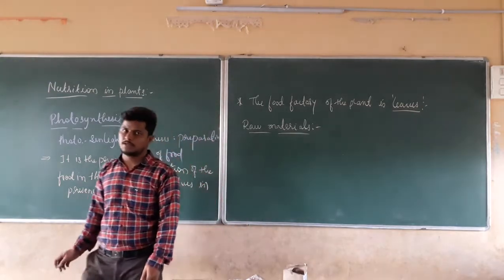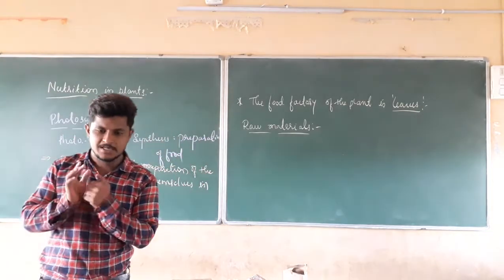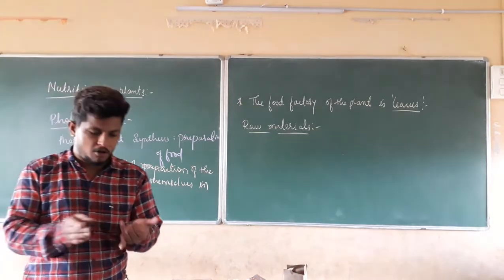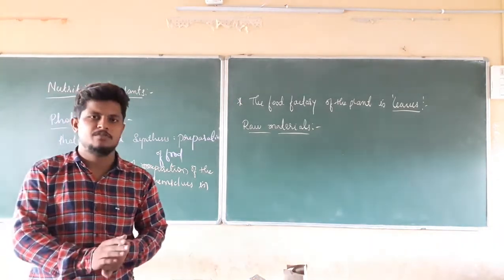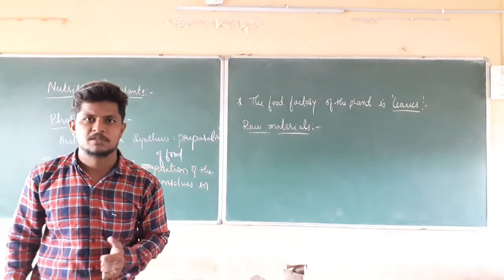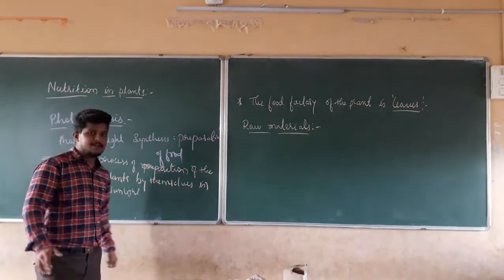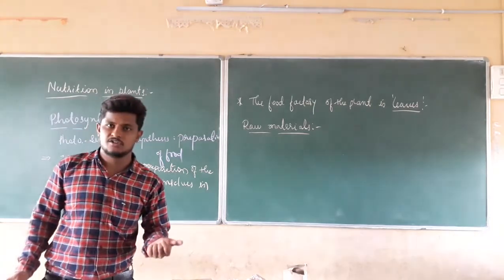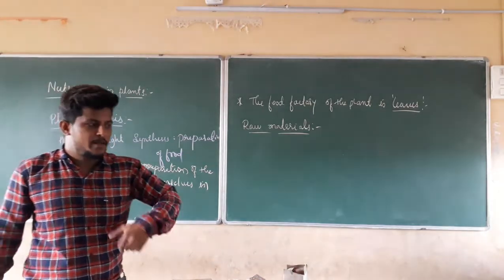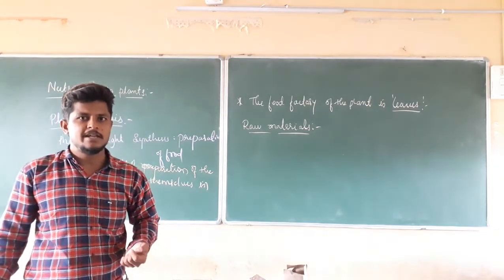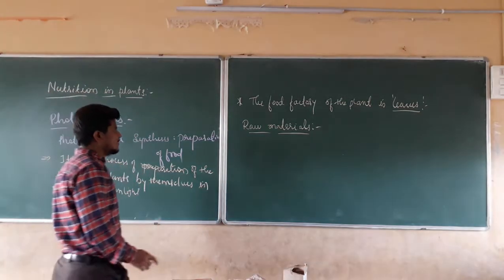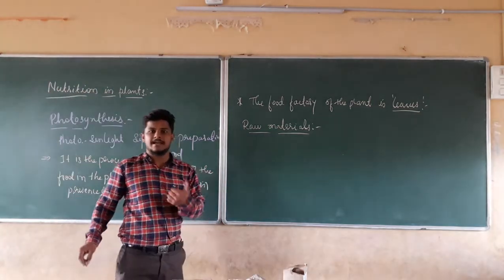What all will be the raw materials? For example, if you have to prepare any food, we should have salt, oil, water, everything to prepare a food item. In the same manner, preparation of food in plants also requires raw materials to make the food. Those raw materials are nothing but, first one is carbon dioxide.